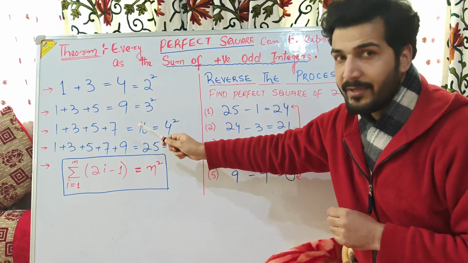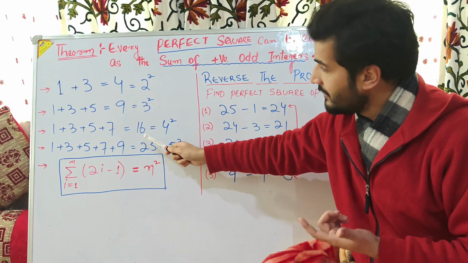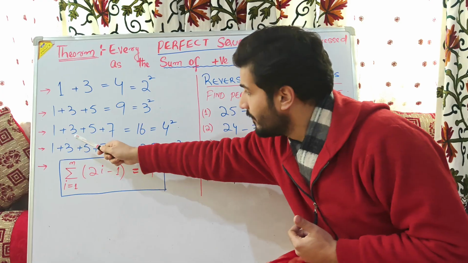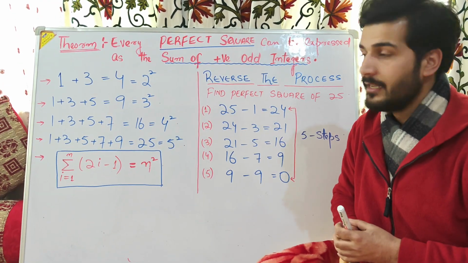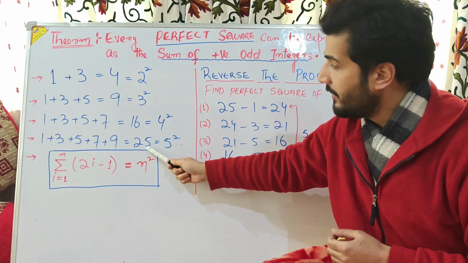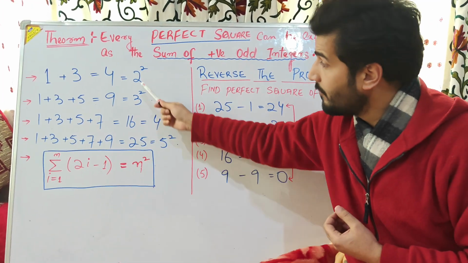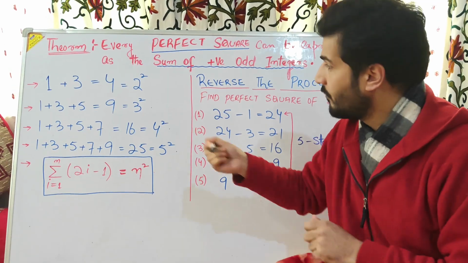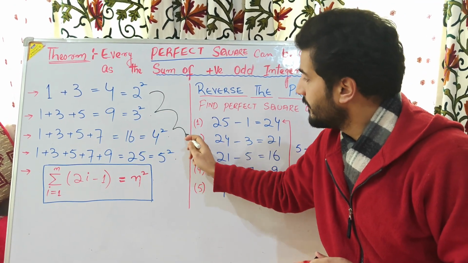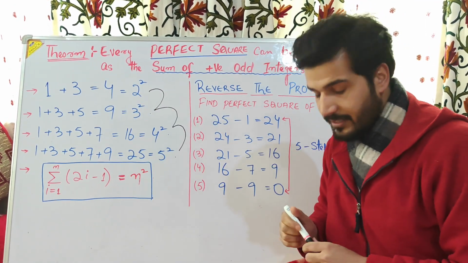The same case holds with 16. 16 can be represented by 1 plus 3 plus 5 plus 7, which gives 16, right? So on and so forth up to 25 and so on. So what do we see from this? These are nothing but patterns. These follow a pattern. What is the pattern?